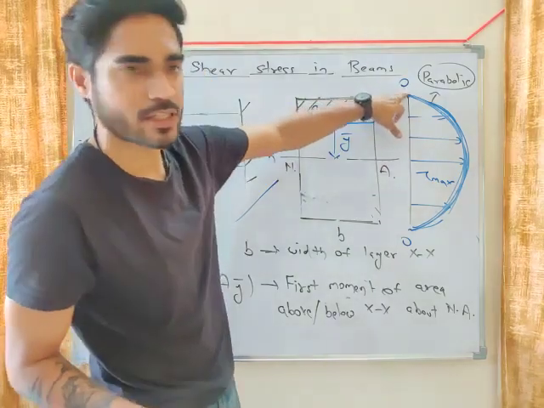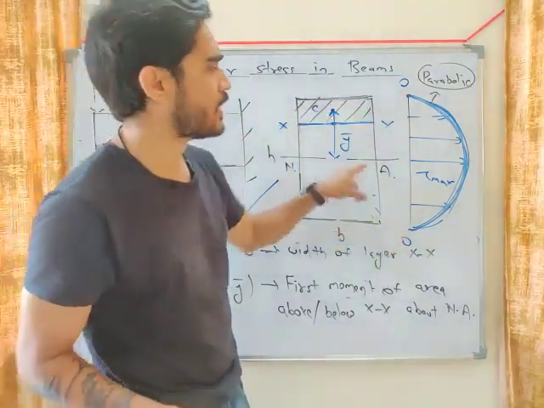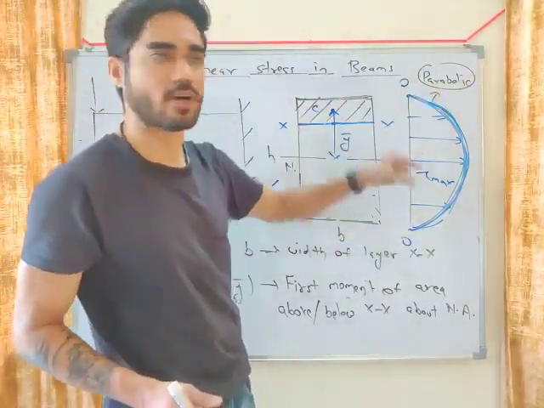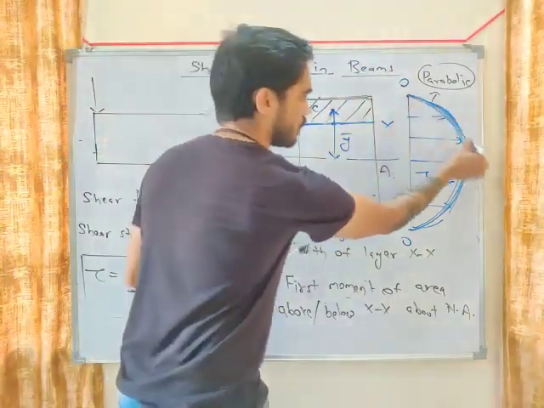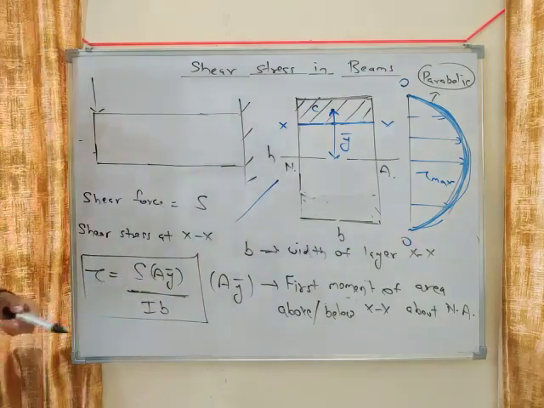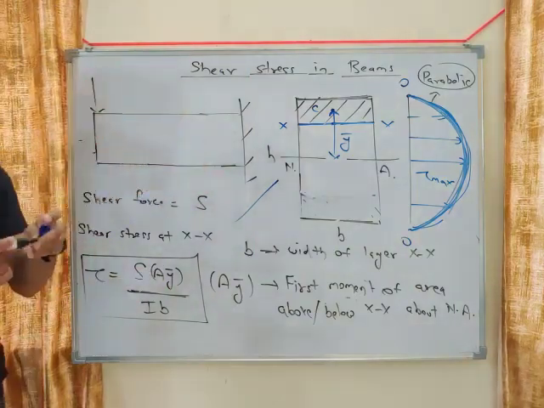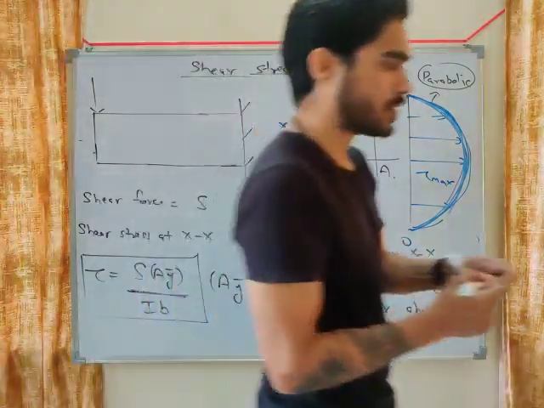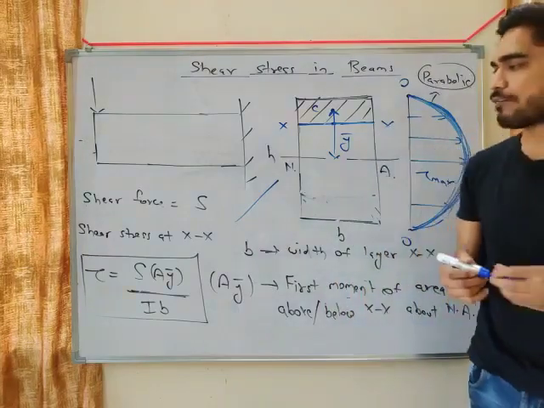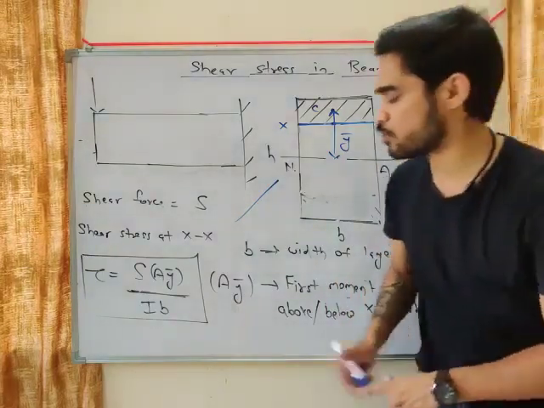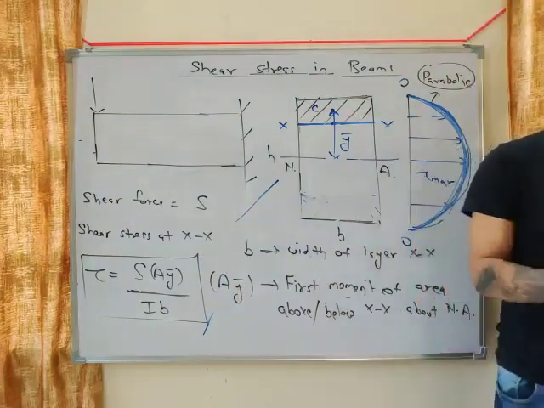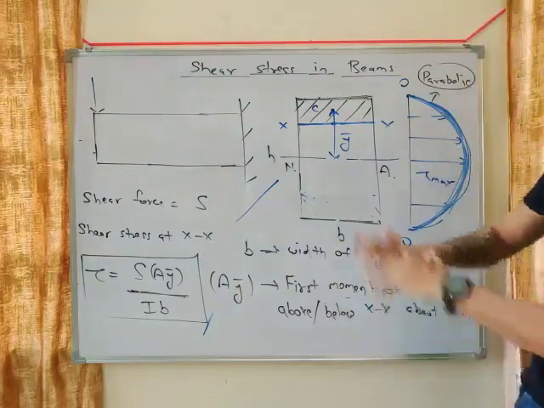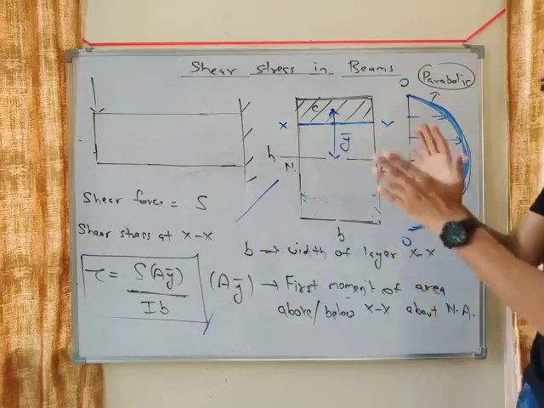Tau at top will be 0, tau at bottom will be 0, and tau between top and bottom will be maximum, and from top to bottom the distribution will be parabolic, my friend. So this is the shear stress in beam. Remember this. Whenever you have to calculate the shear stress in beam, you can use this equation, tau equals to S A Y bar divided by I B. Have you understood this equation?